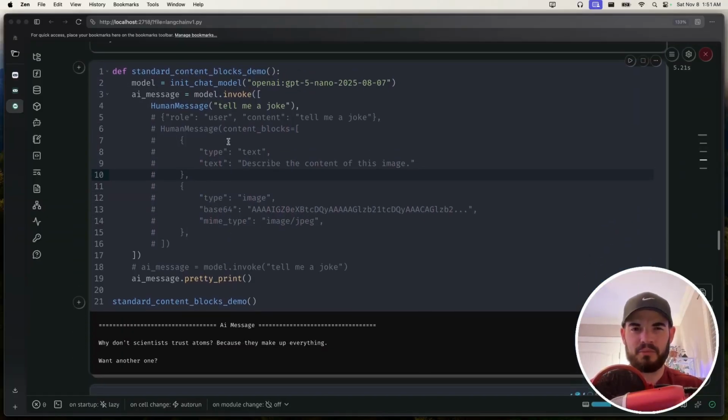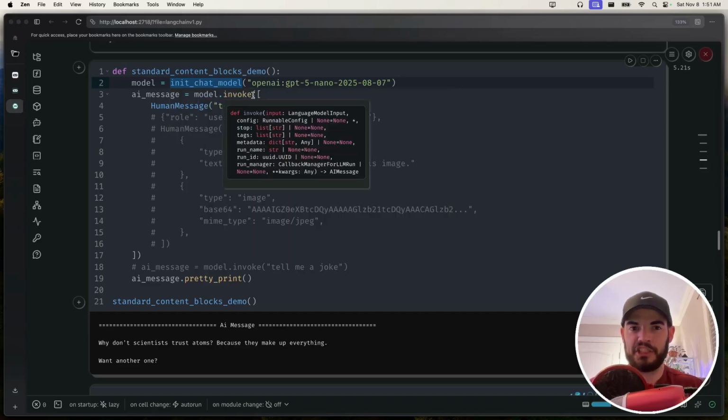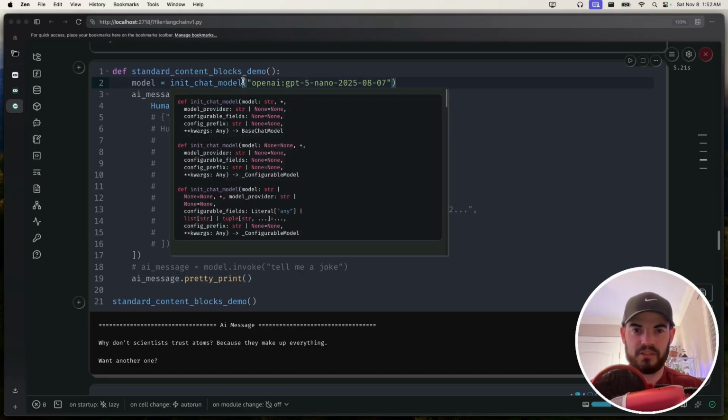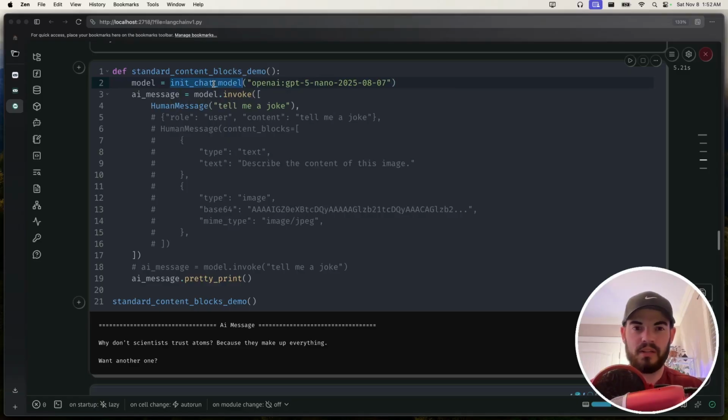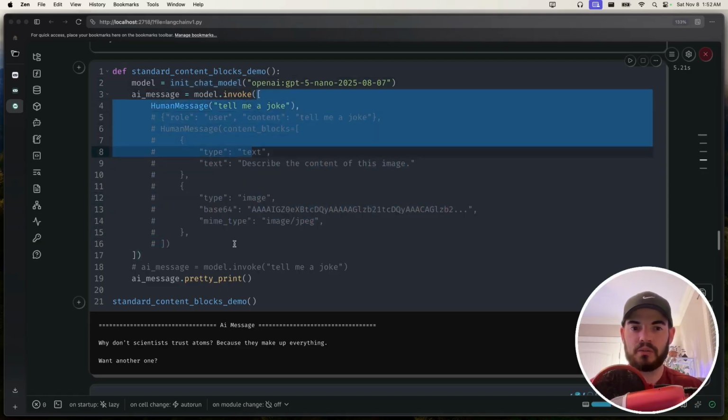And I just wanted to showcase here, this init chat model is also a part of the update. You don't have to instantiate ChatOpenAI or ChatBedrock. If you just provide the provider up front, or it can actually technically just infer it, this init chat model will instantiate it. It's pretty nice, pretty convenient, but if you do need more control, you may have to still instantiate ChatOpenAI in this case, but I didn't need it for this example. And then I'm showcasing where you can pass in a bunch of messages to this model.invoke.